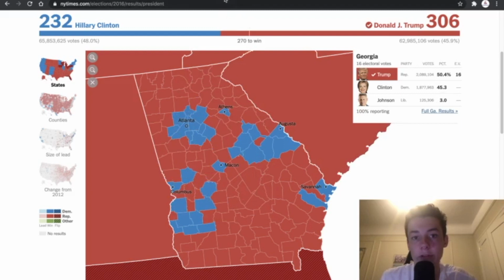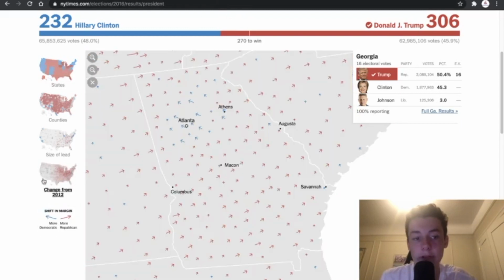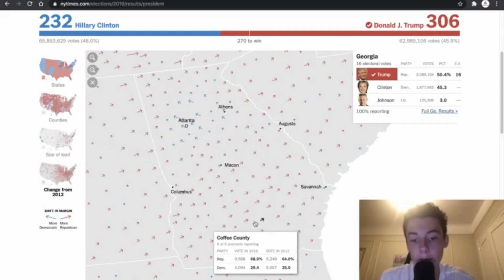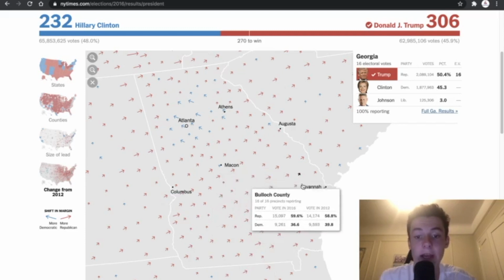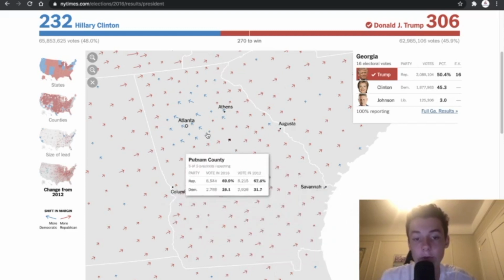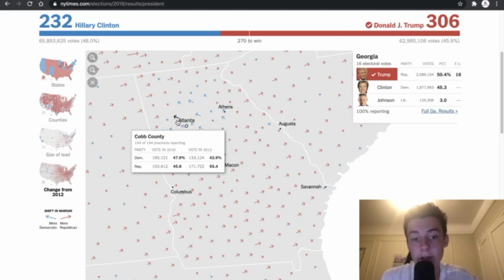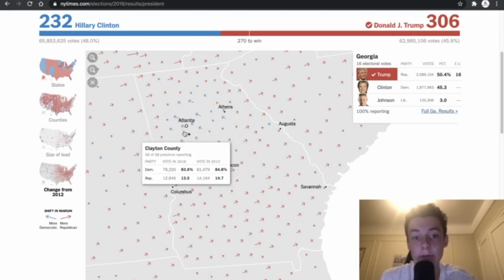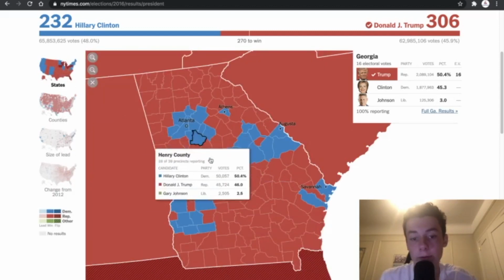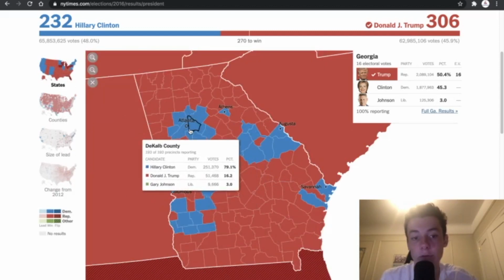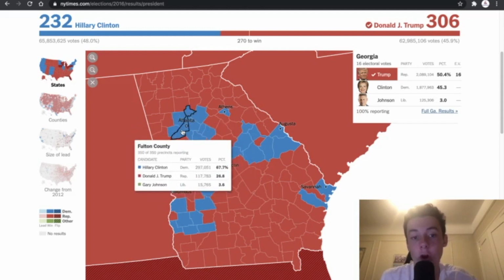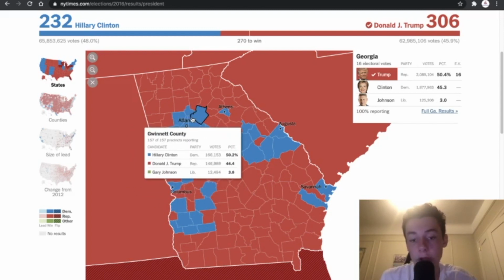But where were the areas that changed? Well, we look at the areas that changed here. We see the change from 2012. These rural areas trended very Republican, and we see that Republicans are in the upper 60s, 70s, 80s, even 90s in some cases in a lot of these rural counties, whereas Democrats are really not even cracking 50% in a lot of these suburban counties that trended very far towards the Democrats. And Atlanta is pretty much the only big city in the state of Georgia, and these counties, which have hundreds of thousands of votes each, are trending towards the Democrats, and Democrats have a lot of room to go.